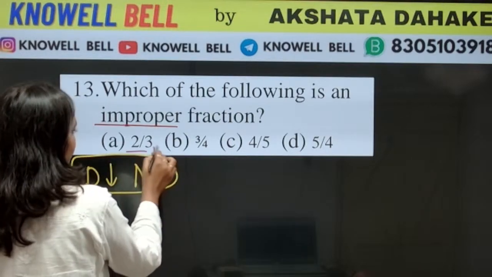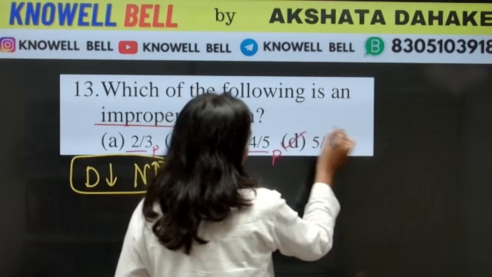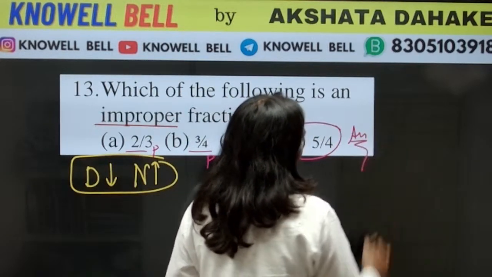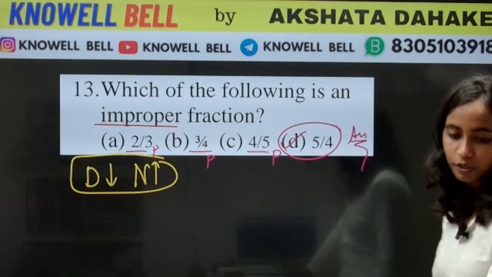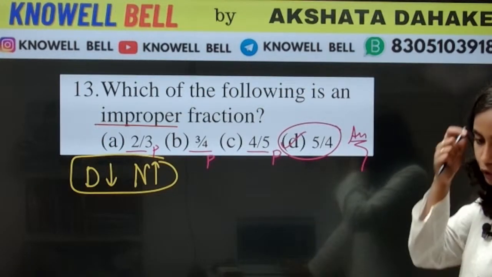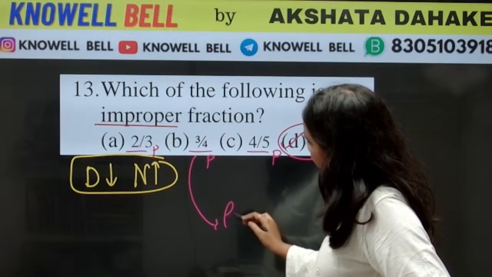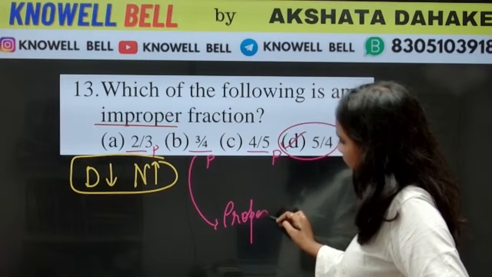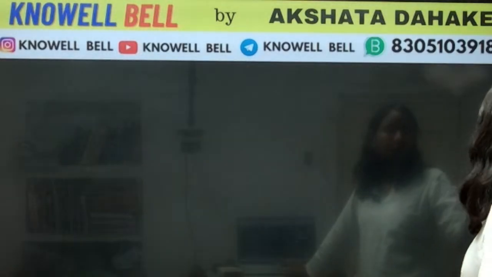2 by 3 is proper, 3 by 4 is proper, 4 by 5 is proper, 5 by 4. What is improper fraction here? Improper fraction क्या है? 5 by 4 is improper. So what is the correct answer? 5 by 4. Shagun, 3 by 4 will not be the answer. 3 by 4 is the proper fraction. 3 by 4 तो proper fraction का example हुआ. Right answer will be option D, 5 by 4.